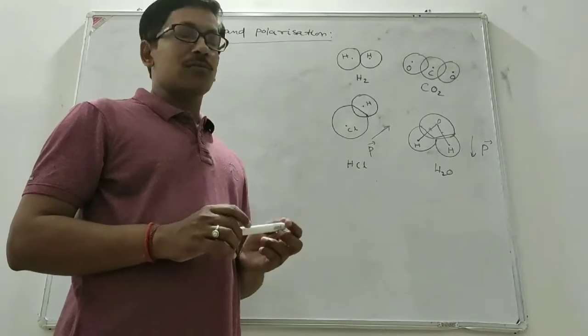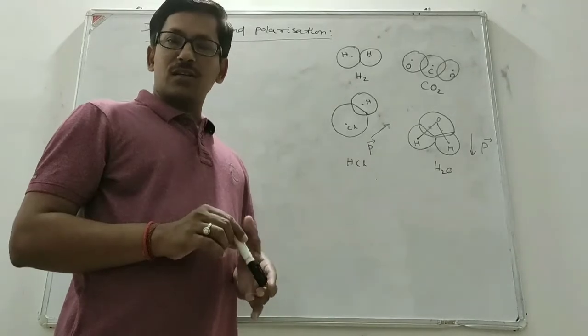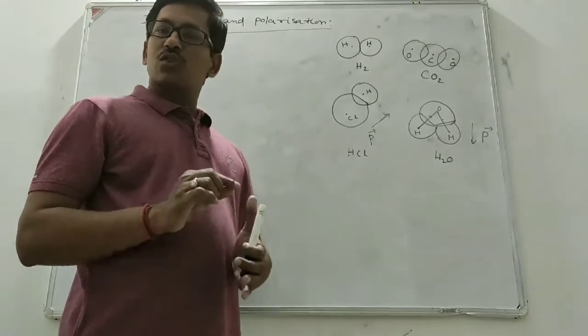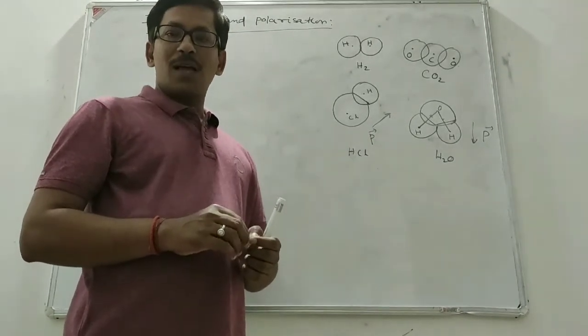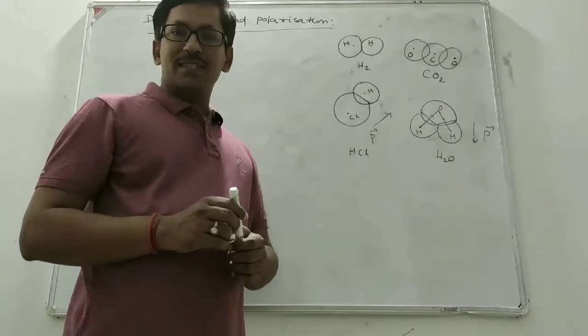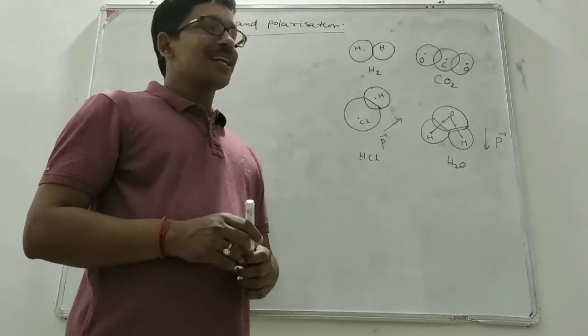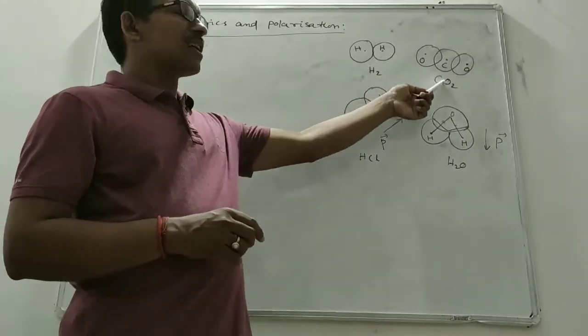In a non-polar molecule, the center of the positive charges and the center of negative charges coincide. As they coincide, they do not have a permanent dipole moment. This happens in non-polar dielectrics, examples hydrogen and carbon dioxide.